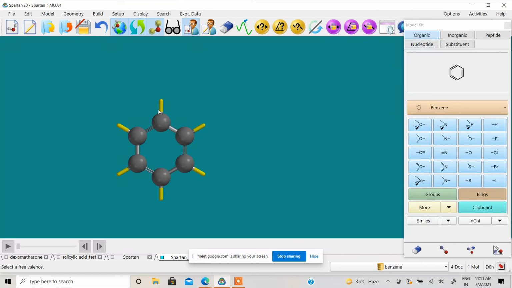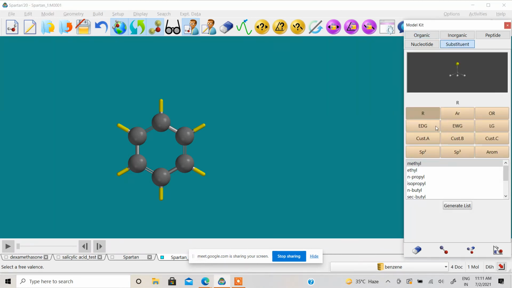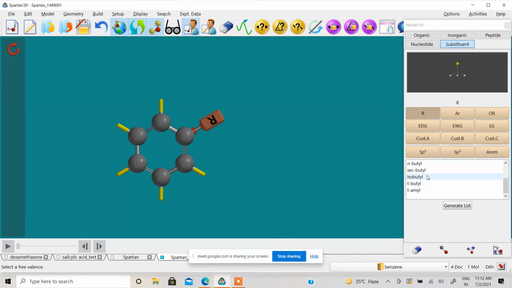Suppose I have this benzene and I want to do some scaffold hopping work. For doing that, I can use this substitution icon, and you can see this is the electron donating group, EDG. I put it here, and I want to generate a list of scaffolds by replacing this particular group. So I have different options. You can select any of the default options. Suppose I select this one, secondary butyl, and click on generate list.